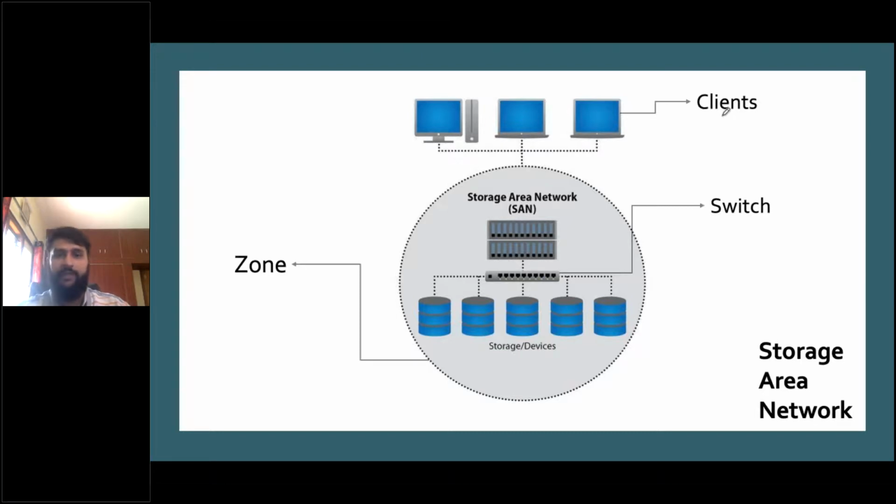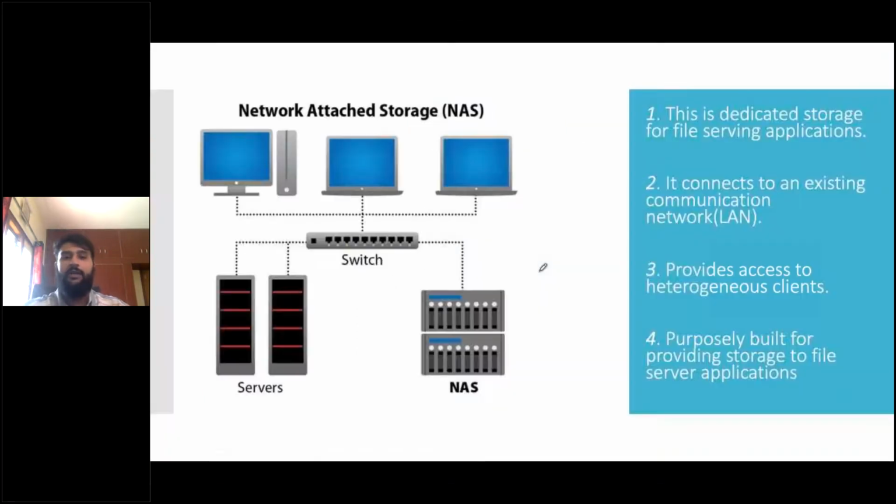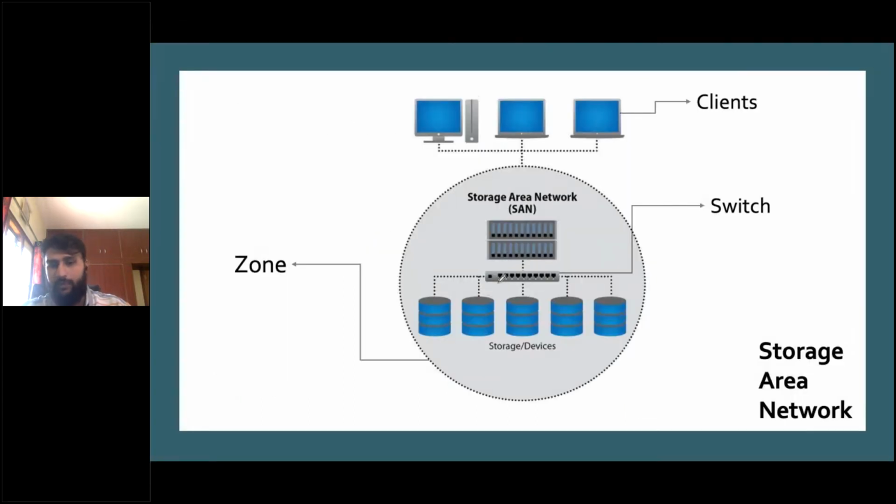Now at the top, we have clients, basically end users. We have 3 clients connected to something called the zone. I'll tell you what zone is in a moment. The other components are a switch. In the previous slide, I explained what a switch is, so it is the same switch here also. And this is the server, right on top of the switch. And at the bottom, we have the storage devices. This is the general architecture of a SAN.